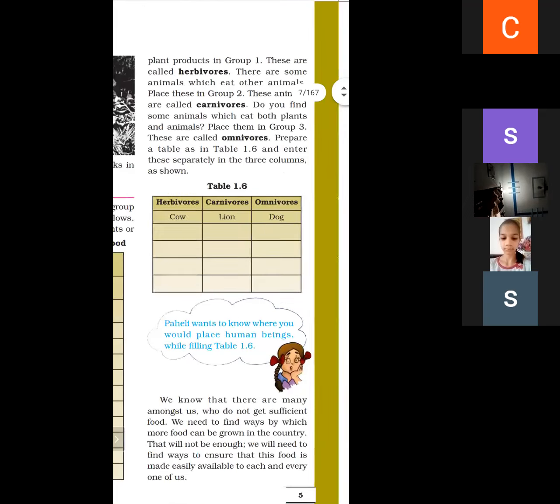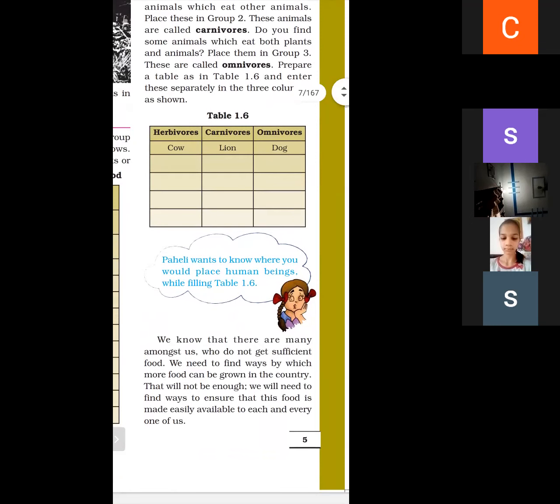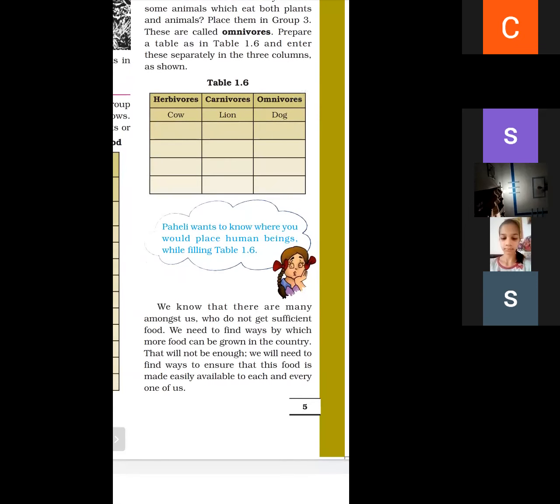Paheli wants to know where you would have placed human beings. Human beings are omnivorous because they eat both flesh as well as plant products. We know that there are many among us who do not get sufficient food. We need to find ways by which more food can be grown in the country. That will not be enough. We will find ways to ensure that the food is made easily available to each and every one of us.